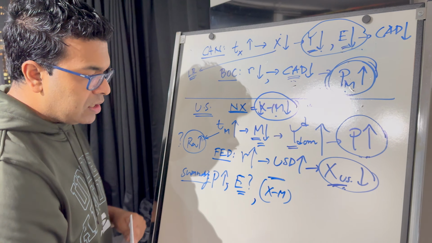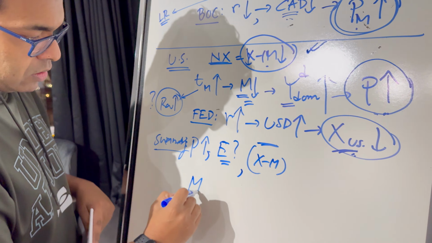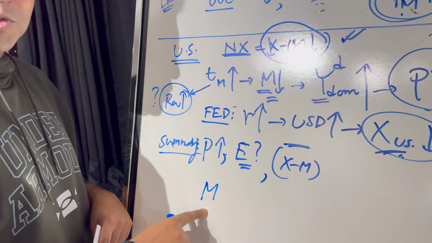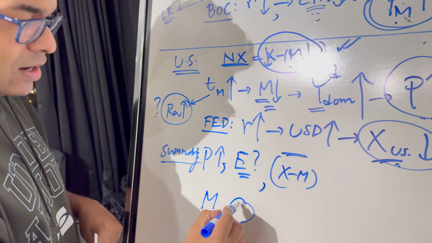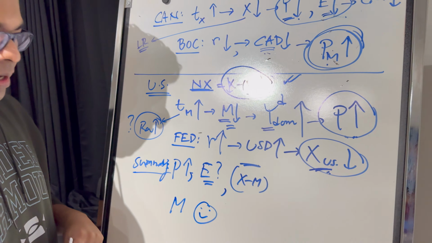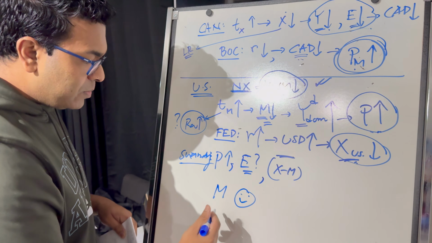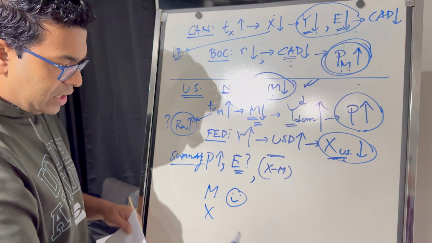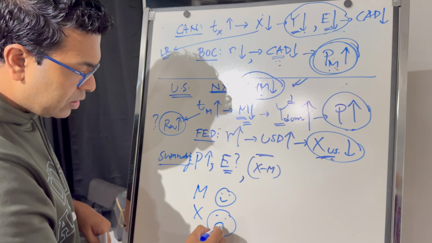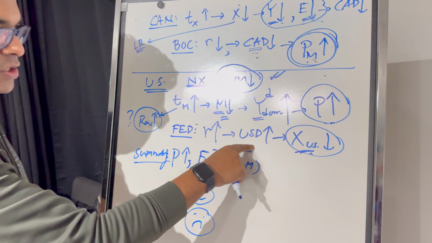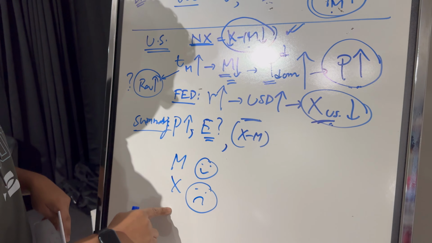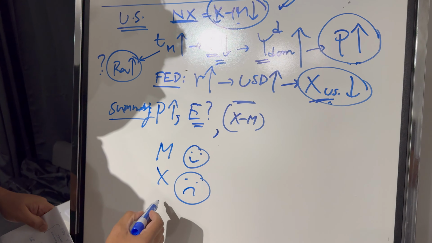So what's the summary then? Our import substituting industry in US, they are definitely happy. They're probably the ones that voted for Trump. Export in US will never be happy because USD might appreciate, depending on how the Fed might react. What about consumers?